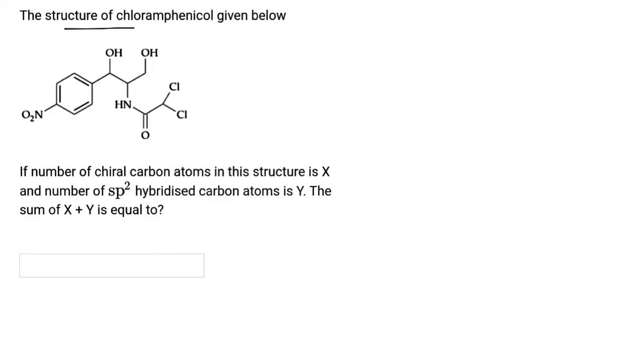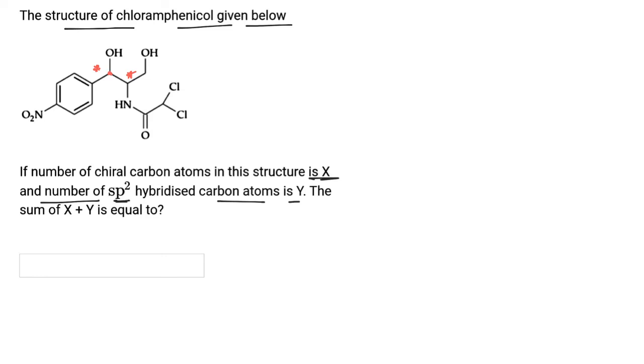The structure of chloramphenicol is given below. If the number of chiral atoms in the structure is X and the number of sp2 hybridized carbon atoms is Y, then find X plus Y. So first we have to find the number of chiral atoms. Now this carbon atom is chiral because all the groups are different. Now this is the chiral atom.